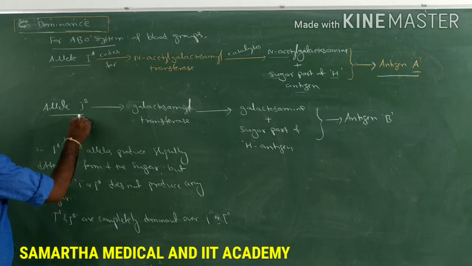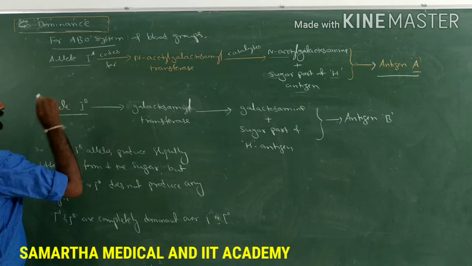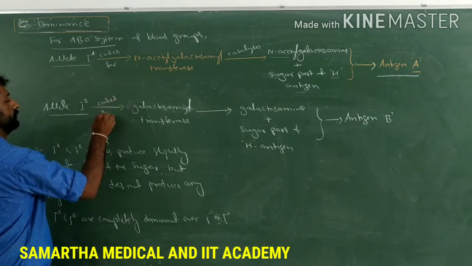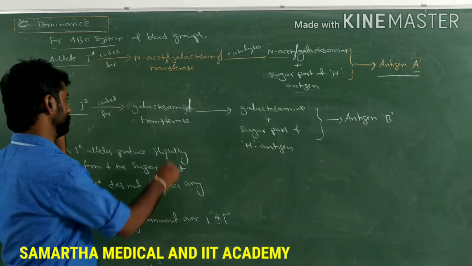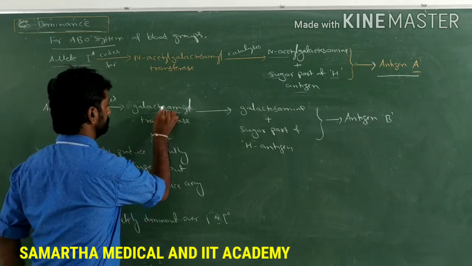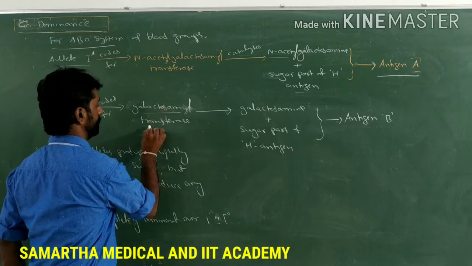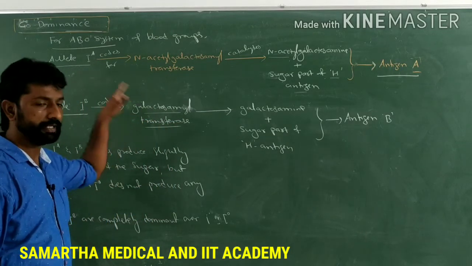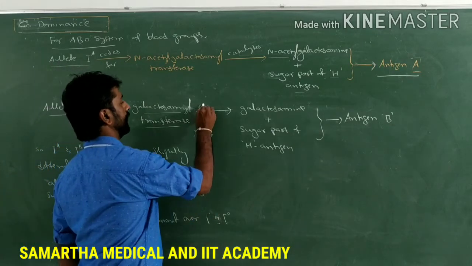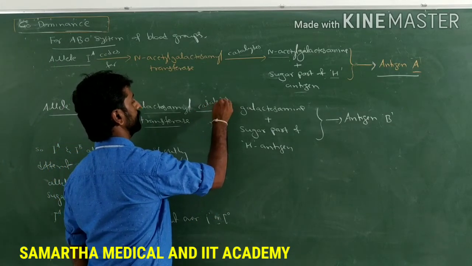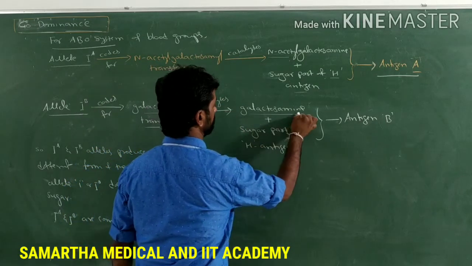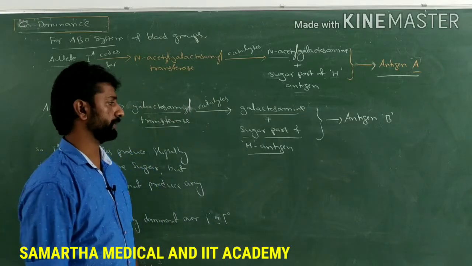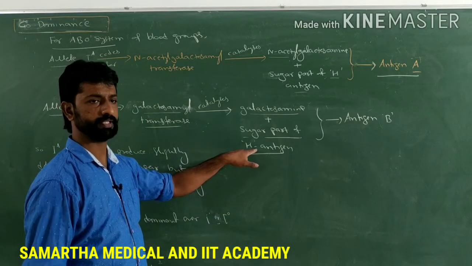The other allele, allele IB, codes for the synthesis of an enzyme called galactosamyl transferase, and it catalyzes the addition of galactosamine to the sugar part of the H antigen, the same antigen present over the RBC.